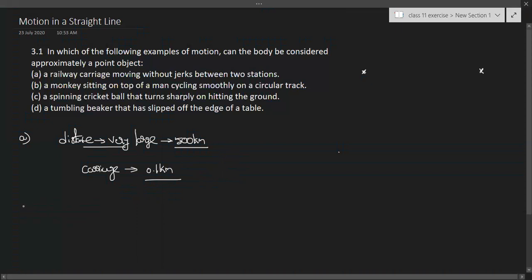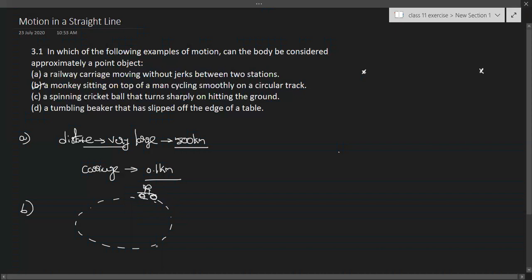Now coming to the second one: a monkey sitting on the top of a man cycling smoothly on a circular path. This is the circular path, and one guy is cycling on it, and on that guy there is a monkey.